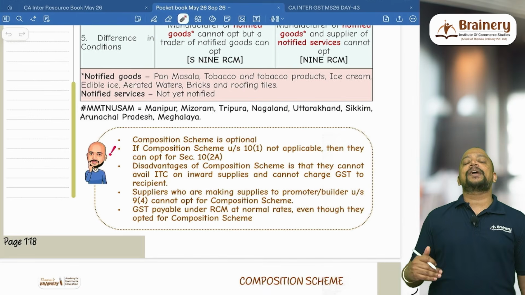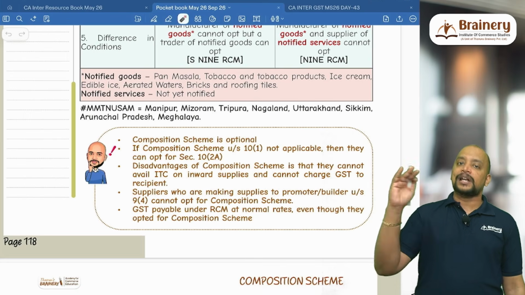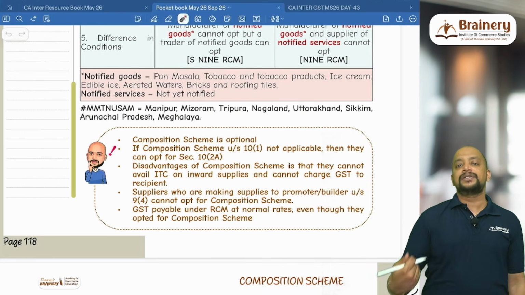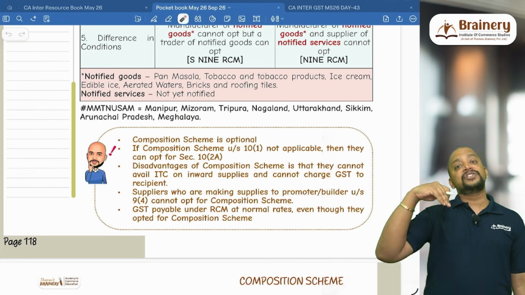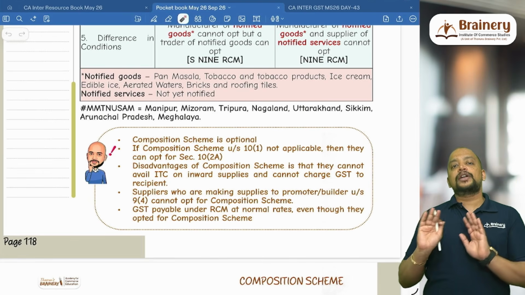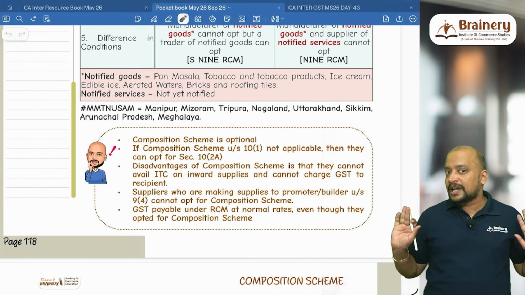They are required to pay GST at the rate of 1.5% or 7.5% without ITC, and they have to purchase from a registered person. If they buy from an unregistered person, then they have to pay GST under RCM. Now whenever I am making sale to them, definitely I cannot go for composition scheme. I should register only under the normal scheme. So composition scheme I should not go for.